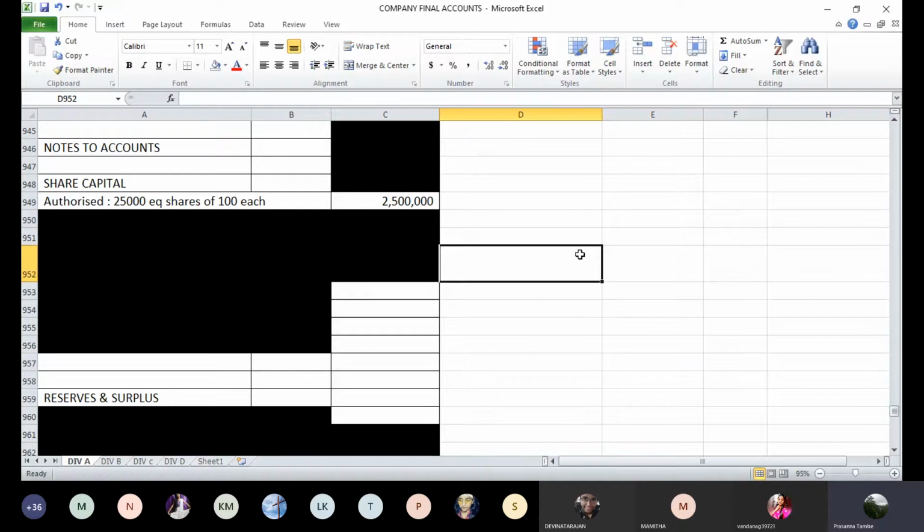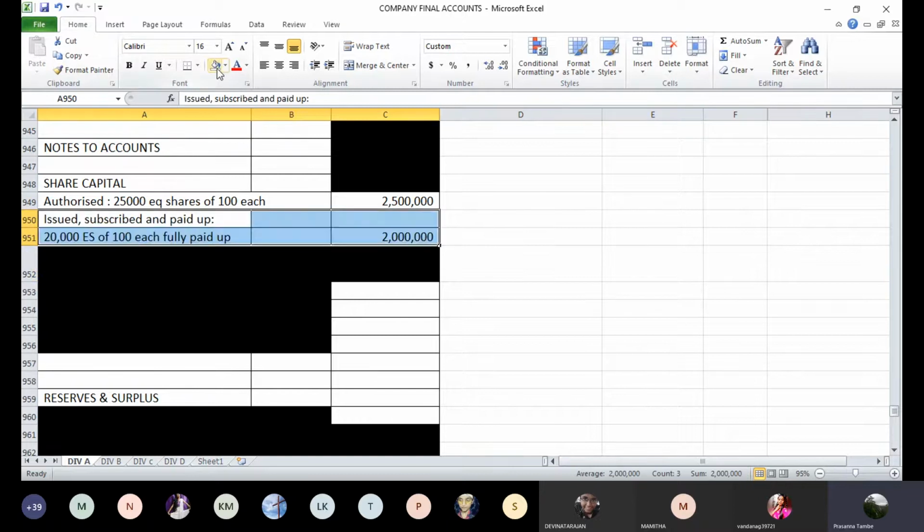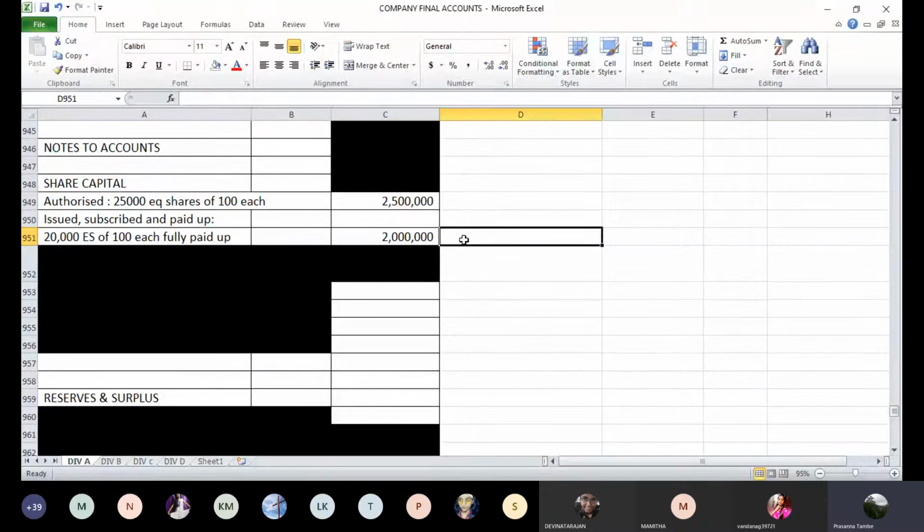So 5 lakhs rupees, that means 5,000 bonus shares are issued by the company. So this will increase your issued and subscribed capital. So instead of 15 lakhs, it will now become 20 lakhs. It will be 20,000 equity shares of 100 each, fully paid up after giving the effect of bonus issue.